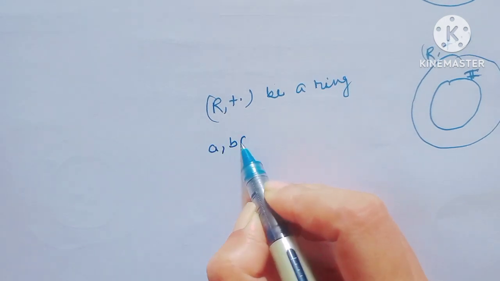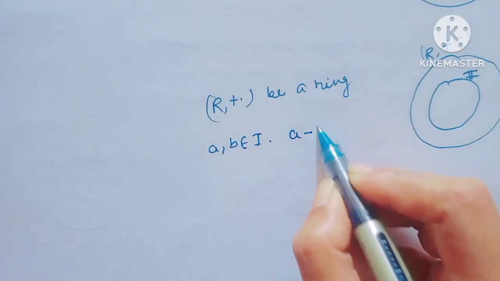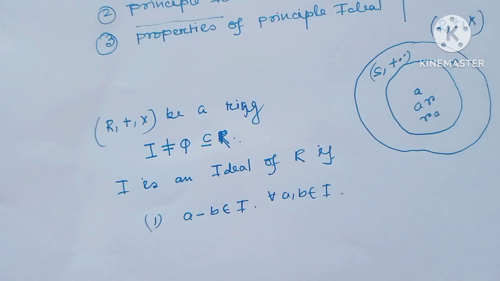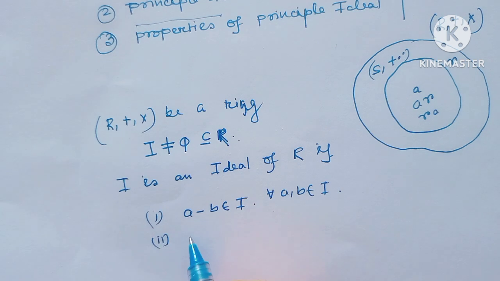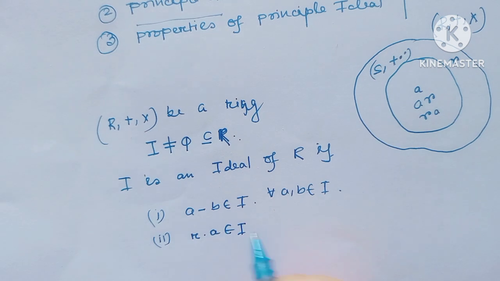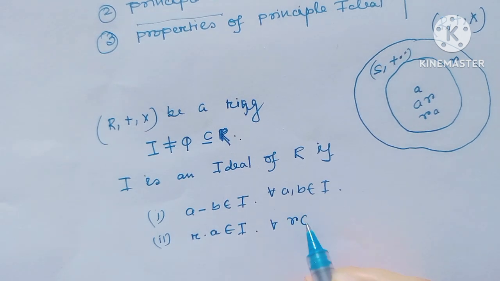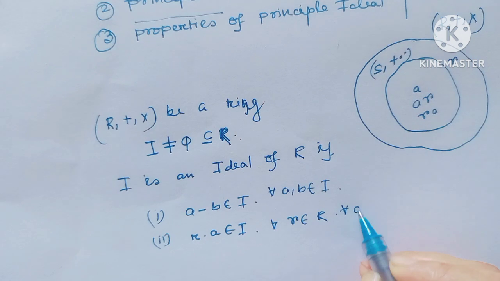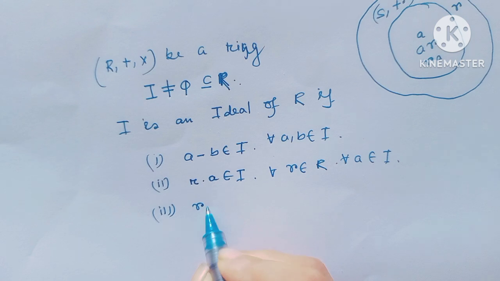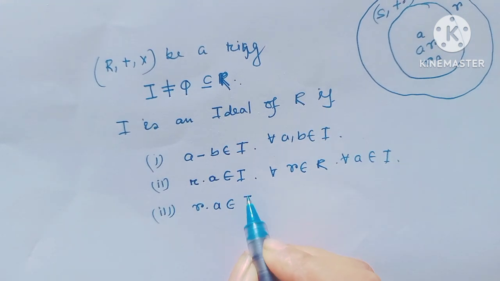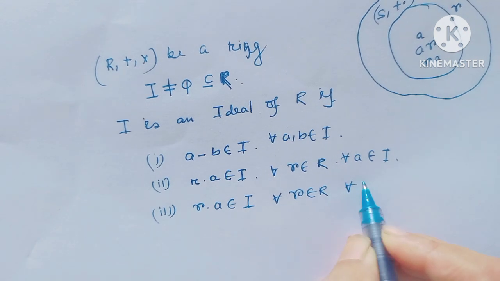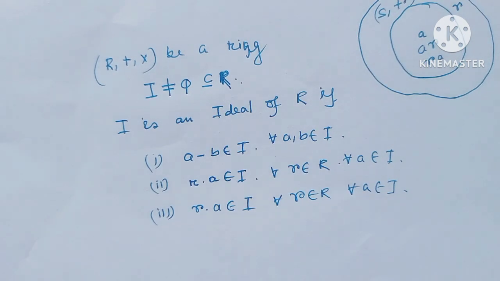If a, b belong to I, then their subtraction always belongs to I, because it satisfies the properties of a subring. If we multiply any element from the right side, r·a belongs to this ideal, for all r belonging to the ring and for all a belonging to the ideal. Also, if we multiply from the left side, then a·r also belongs to this ideal, for all r belonging to R and for all a belonging to I. This is the definition of ideal.